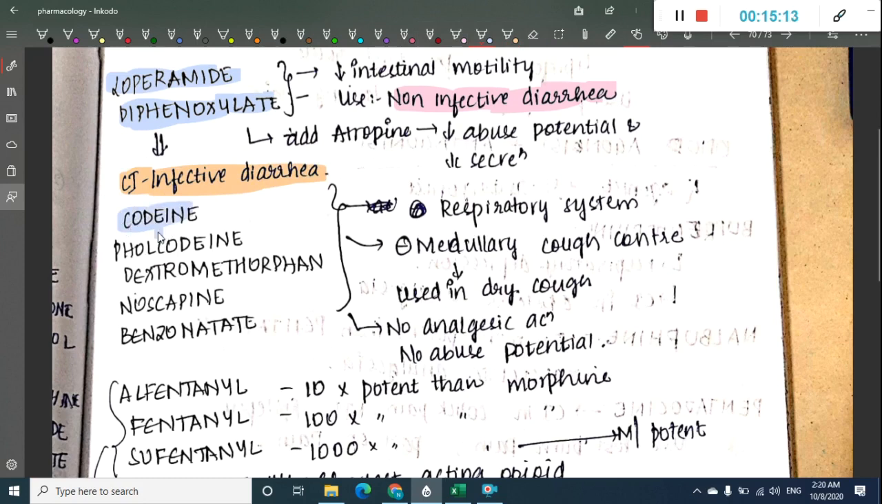Then the other drugs are codeine, pholcodine, dextromethorphan, noscapine and benzonatate. These act on the respiratory system. Loperamide and diphenoxylate act on the intestinal system and decrease intestinal motility, whereas codeine, pholcodine, dextromethorphan, noscapine and benzonatate act on the respiratory system and inhibit the medullary cough center.